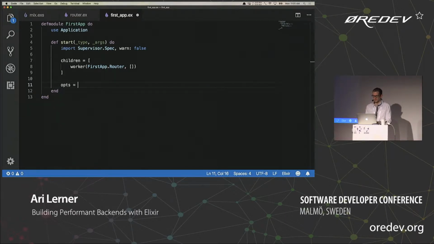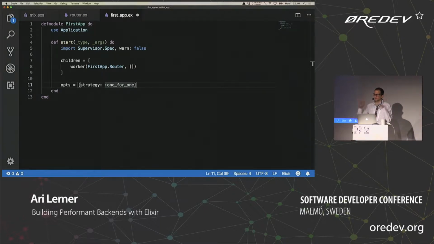And then we're also going to provide some options, and the options that we are passing is strategy. That's how you spell strategy, right? Yeah. We're also going to pass some options to our supervisor so that we can define how the router gets restarted. So for instance, one-for-one says, if the router actually dies, I just want to restart the router. But let's say that you have 10,000 processes that are being started. Do you want to restart every single one? That would be one for many.